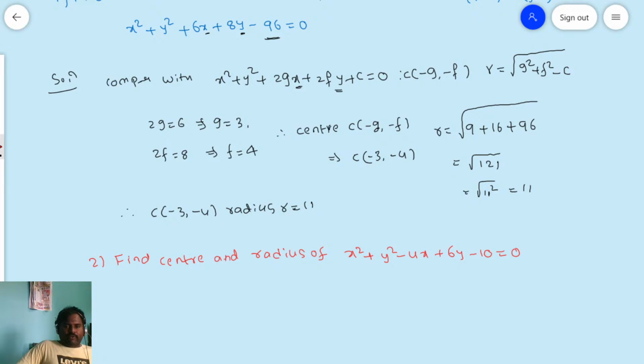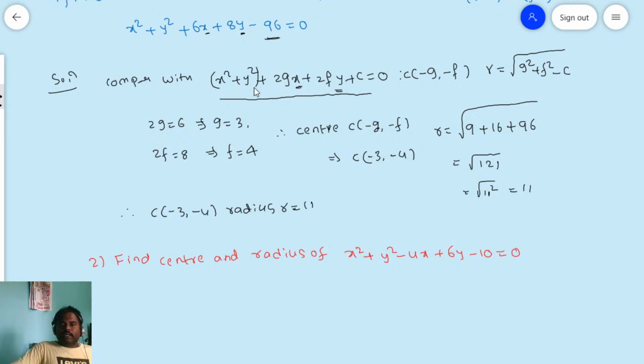Okay, now what we have done is, if a circle is given, we find the center and radius. Friends, you see, generally, what is the general form of the circle? We have discussed that the general form of the circle is x square plus y square plus 2gx plus 2fy plus c. If you understand this circle equation, the coefficient of x square and y square is always equal.